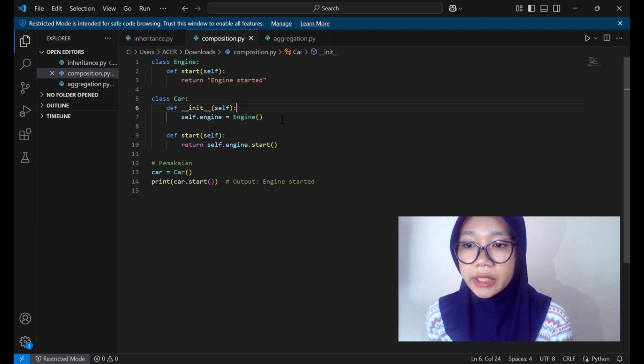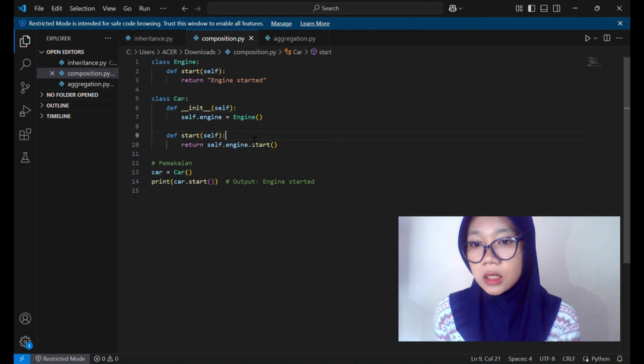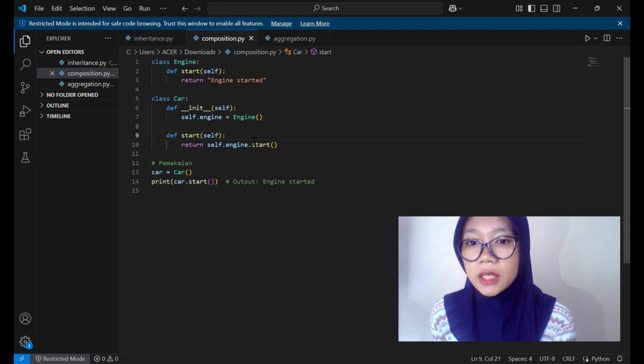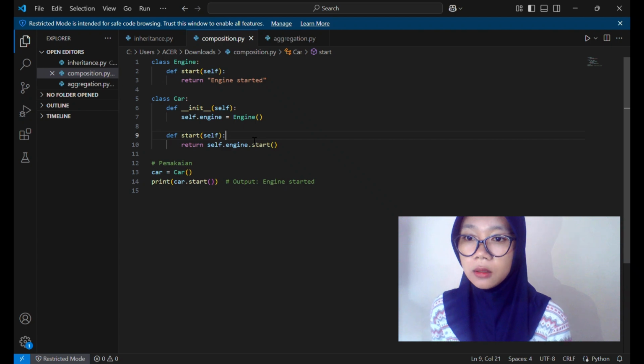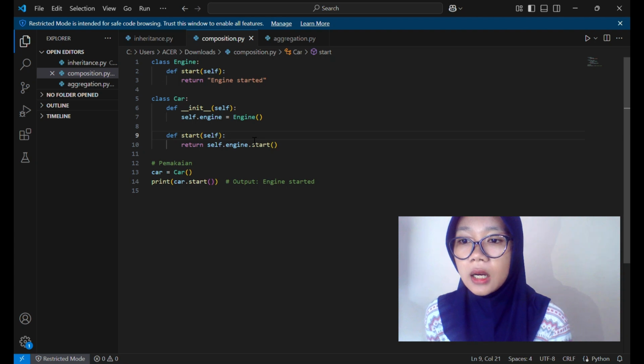There is def __init__(self). The Car constructor creates an Engine object and stores it as the self.engine attribute. So each car has its own engine. There is the Car start method that calls the Engine start method. Car doesn't override anything from Engine because this is not inheritance. Car = Car() creates a Car object. Print(car.start()) starts the car, which actually starts the engine inside.